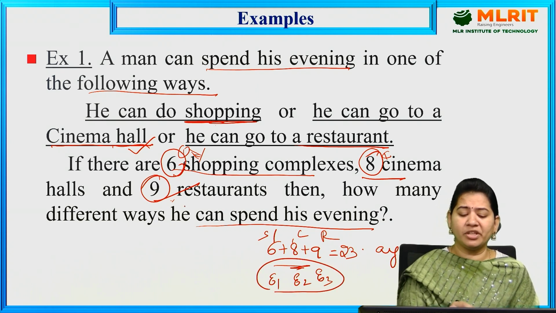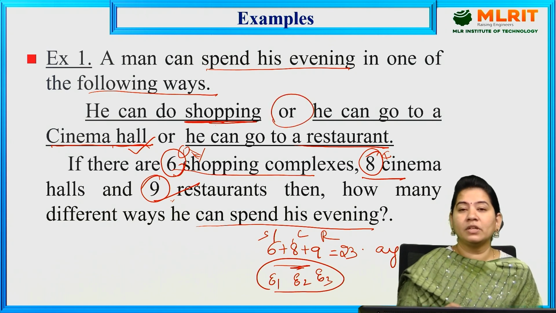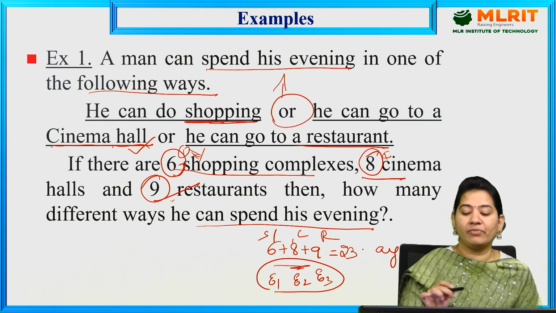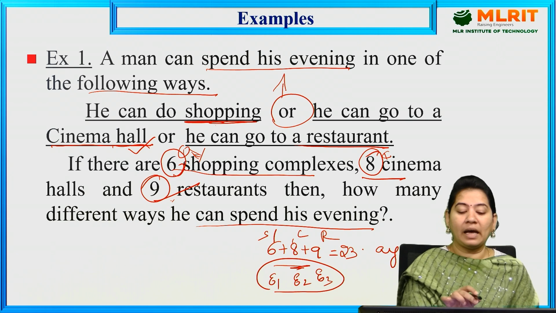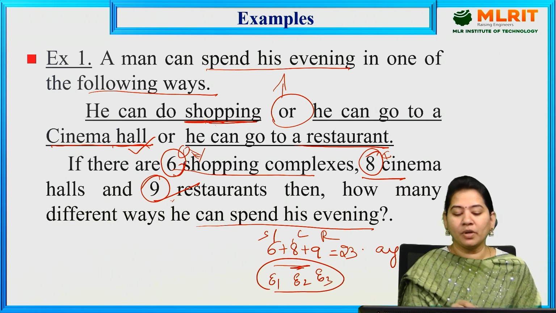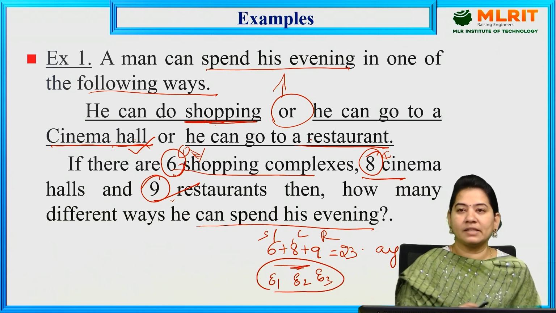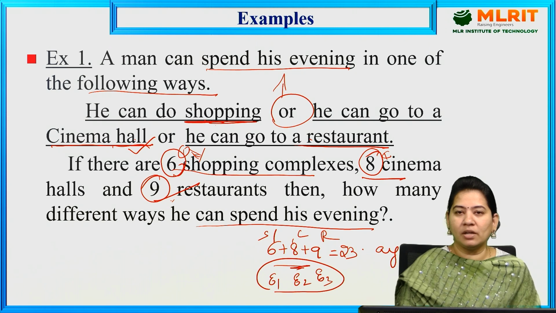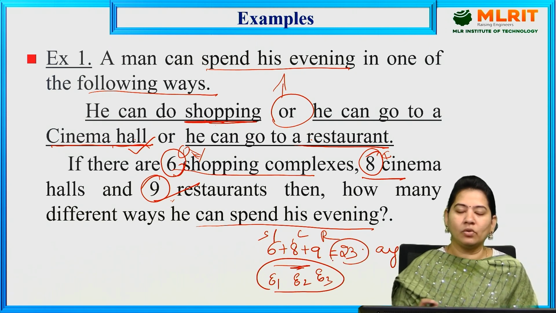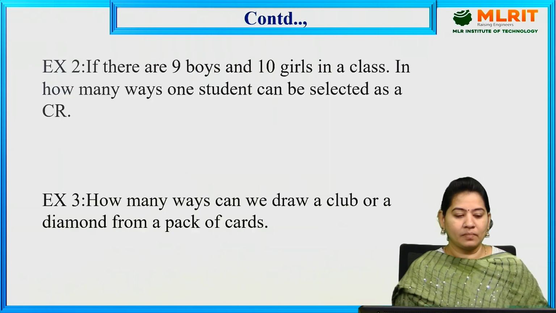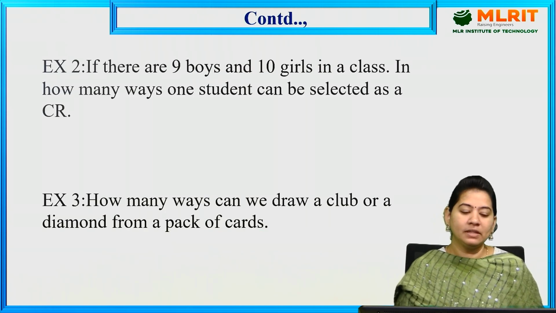Why? Because the question has an "or". Whenever the question mentions "or", it means either he can go for shopping, or cinema hall, or restaurant. So "or" means you have to add. He has a total of 23 ways, but he can go either to shopping, or restaurant, or cinema hall. Next we have the second question.